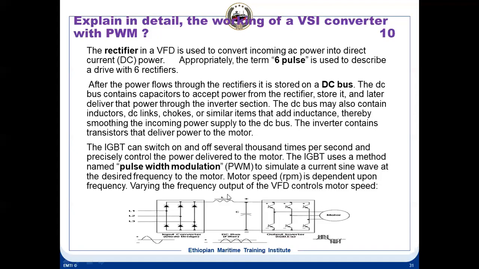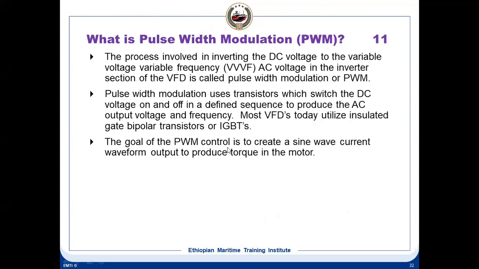Okay. So why do we need a DC bus here? Because you see, why you cannot give direct here. The whole purpose is that this DC is converted into variable voltage and variable frequency. That is done by this DC circuit. That is why we have a DC here. Variable voltage, variable frequency. So what is pulse width modulation? The process involved in inverting a DC voltage into variable voltage, variable frequency is known as pulse width modulation.